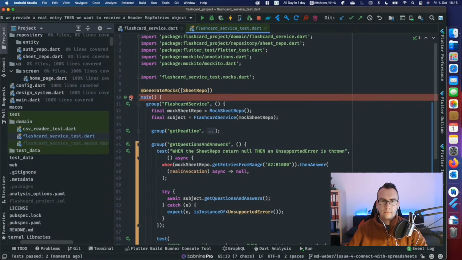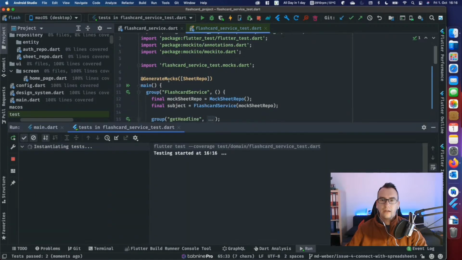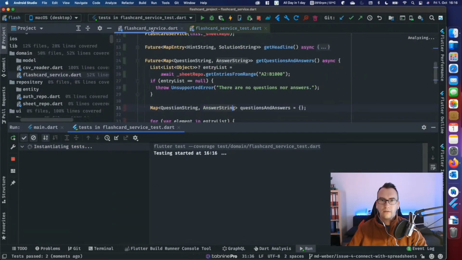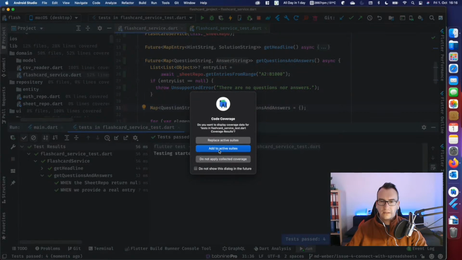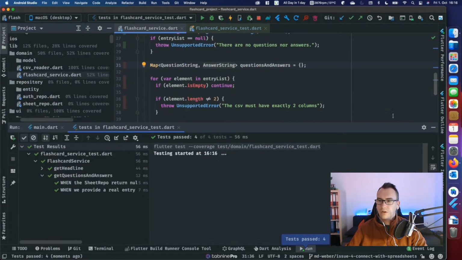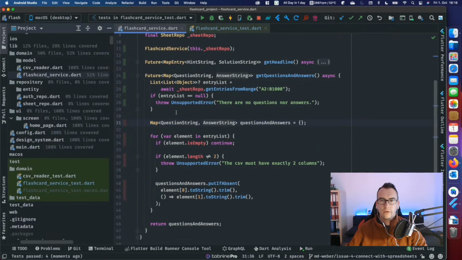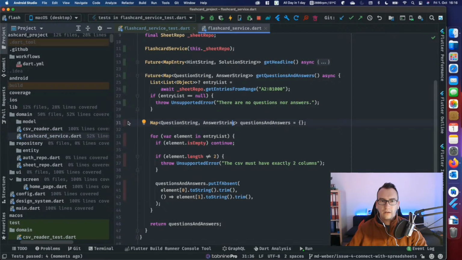So let's try to run them again with coverage, and let's see if it this time takes it into account. No, unfortunately not. Maybe if I close that file and open it again? No. Okay, sad. But we know now that this one is tested. We know now this part is tested.